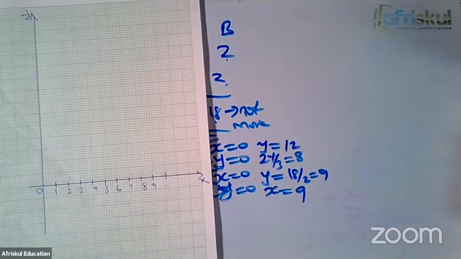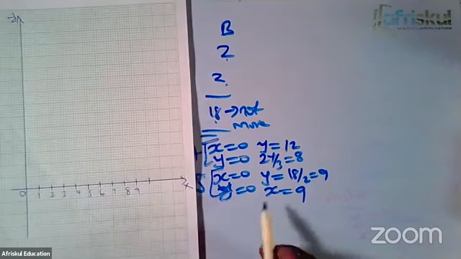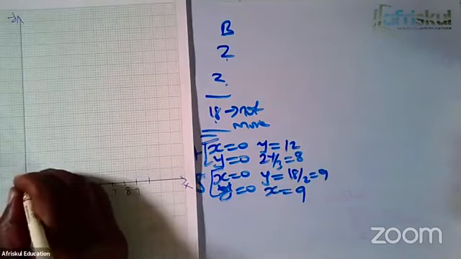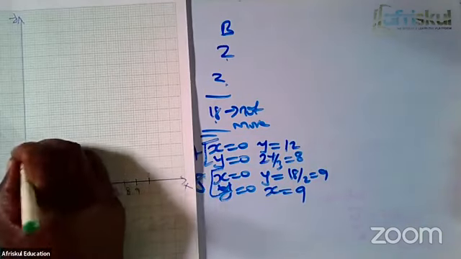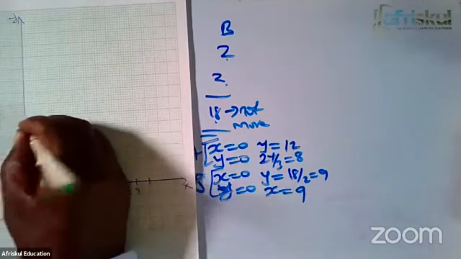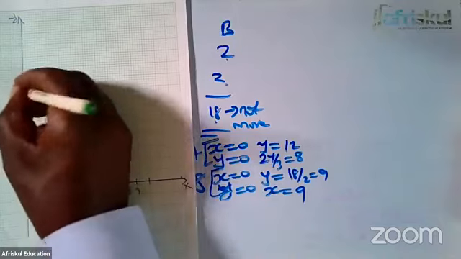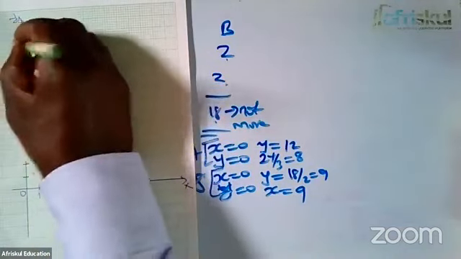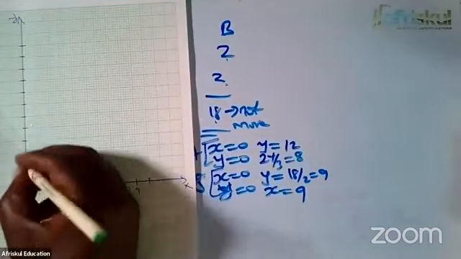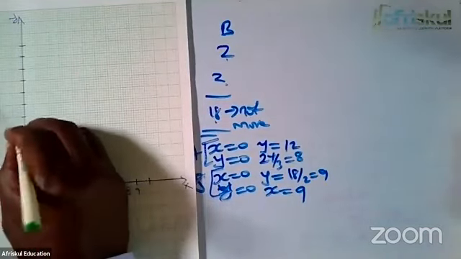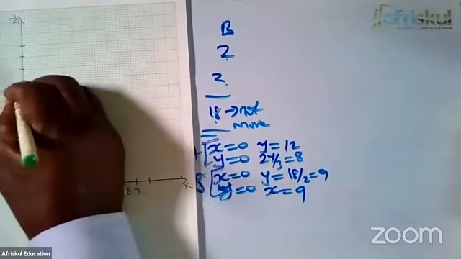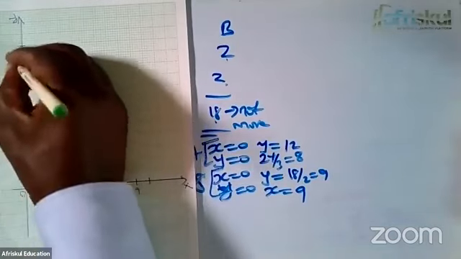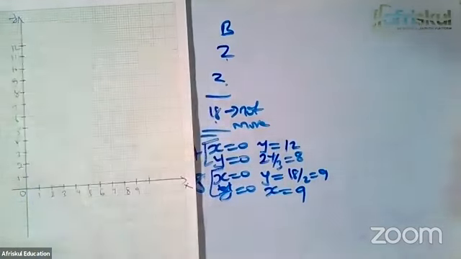That's X. For Y, ladies and gentlemen, I can see the highest is 12. So we have 1, 2, 3, 4, 5, 6, 7, 8, 9, 10, 11, and then 12.